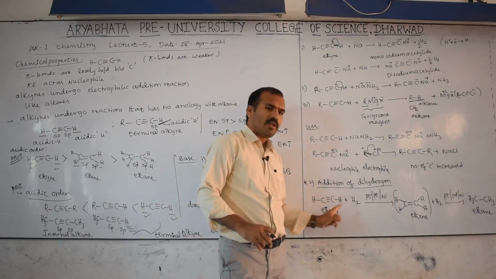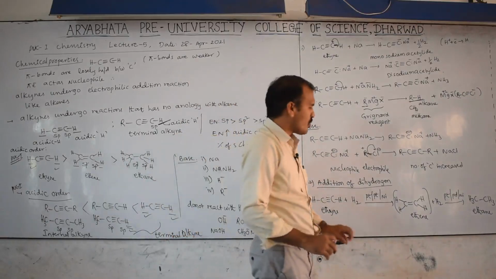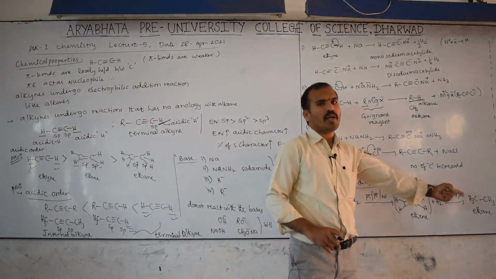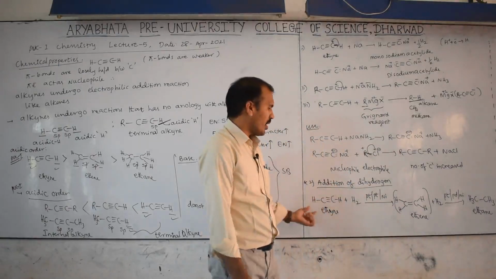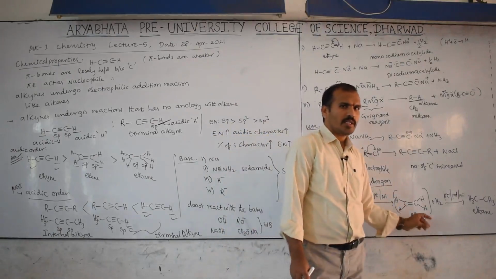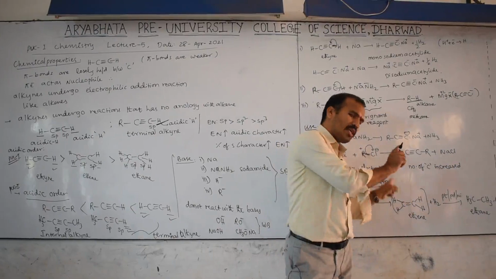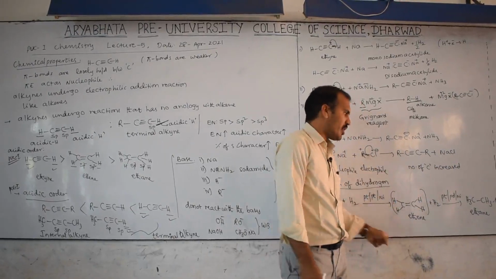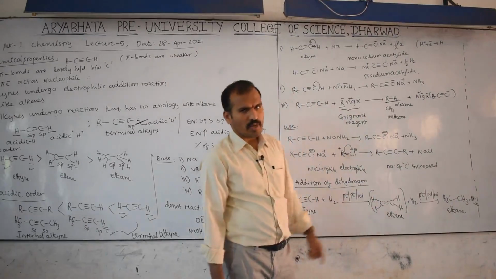Now, addition of dihydrogen. But here we are not controlling it up to alkene. We are getting which one? Alkane. So keep in mind, when they give the reaction of an alkyne with dihydrogen and any one of these catalysts, don't stop at alkene. It will go up to alkane. I gave this middle product for your understanding purpose. Generally we write it up to alkane. We cannot control it up to alkene.